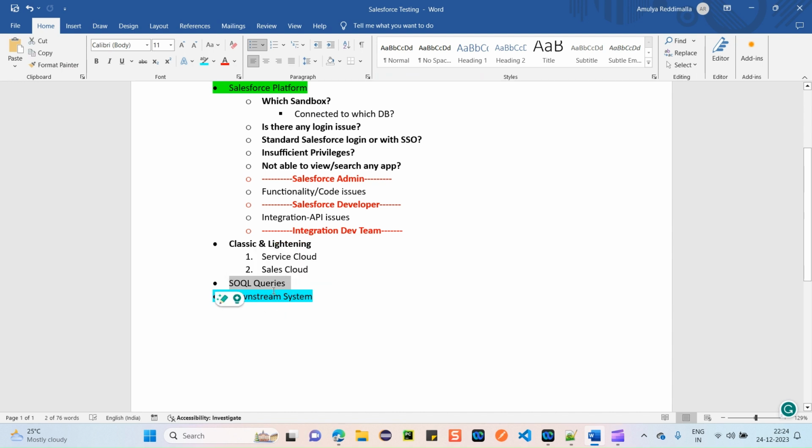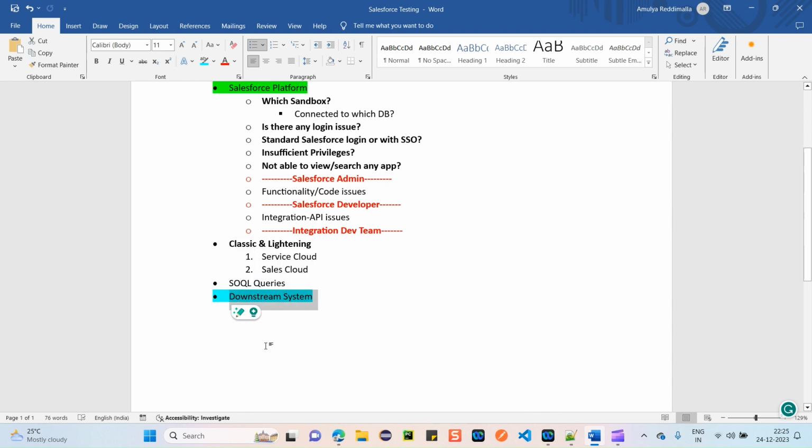Very important to understand, because at the start of my Salesforce career, even I was not aware of this. Some business people reached out to me and wanted to validate the Salesforce backend also. At that time I was completely surprised: what is the Salesforce backend? Then I learned about SOQL, and I understood that this is another concept which exists in Salesforce.